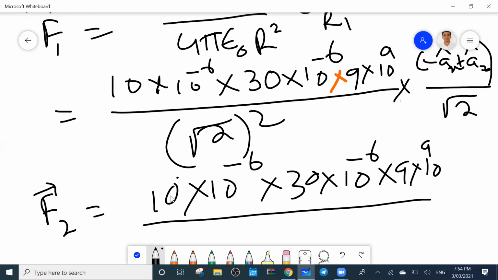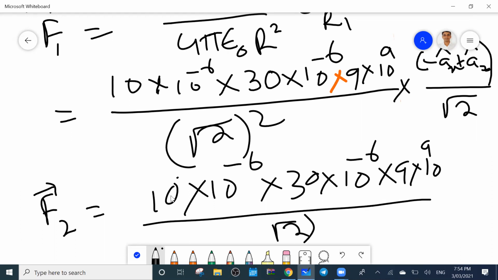The distance is also same or not? Same. Check from F2 to F1, F2 to that point, the destination point. Otherwise, check the destination and source points mentioned in the diagram. Destination is same. So what is the distance? Root 2 square.